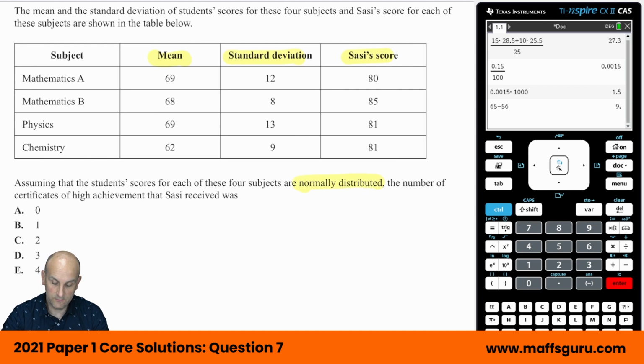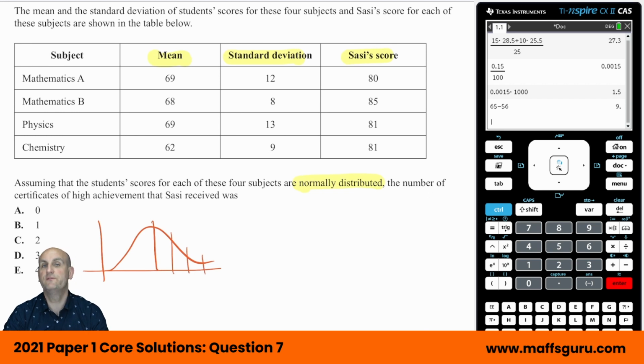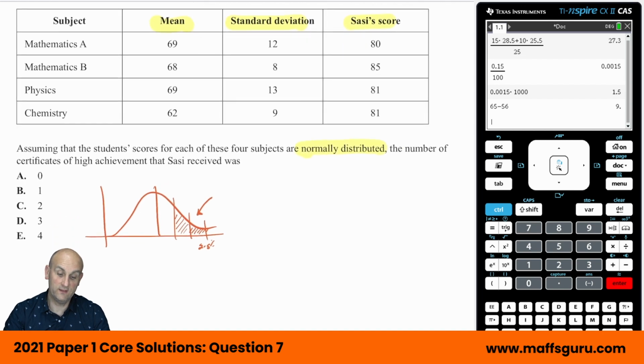Now, I don't know about you, but when I was thinking about this question, I was like, well, the top 10%. There's nothing that we do that gives us the top 10%. If you remember, the closest I can get is the top 2.5% of the data, because otherwise this one here is something like 18.5%. So, if she's going to get a certificate, she needs to be up here somewhere in that top 2.5%. So, what I then went on to do was find the Z scores for all of these.